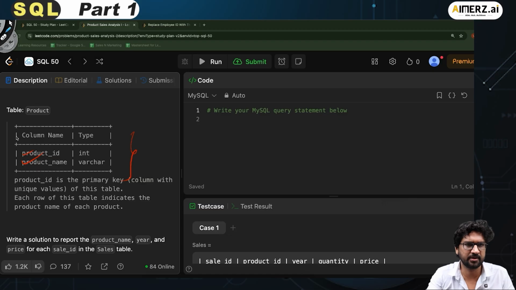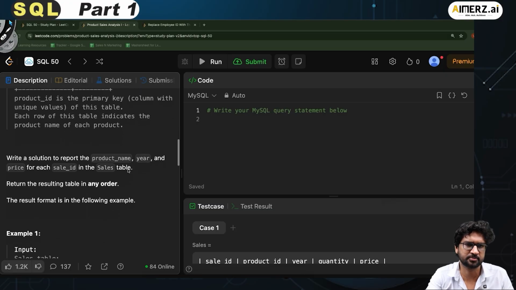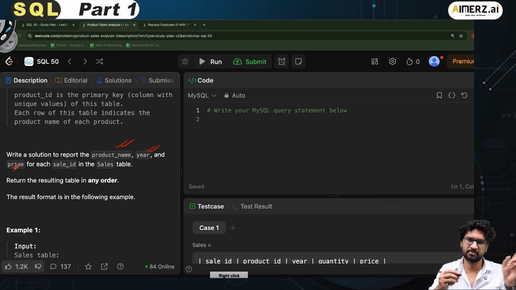Product ID is the primary key here. Fair enough. And this product table and the sales table are connected with the help of something called a product ID. So common between these two tables is product ID. Write a solution to report the product name, year, and price. Product name is in the product table. Year and price are in the other table, which is the sales table.